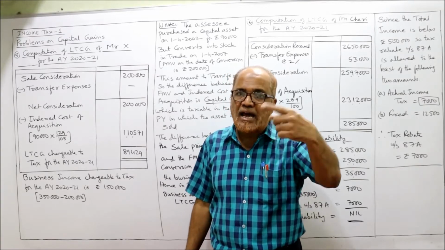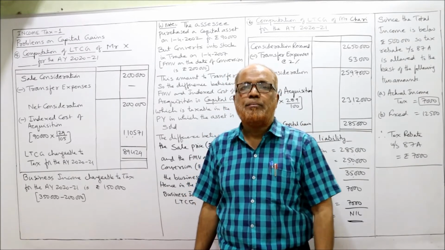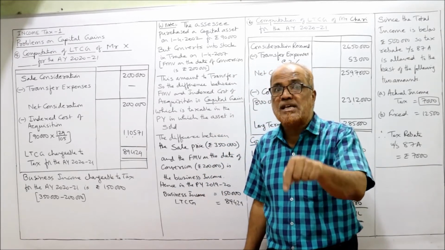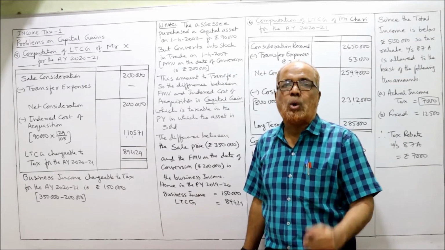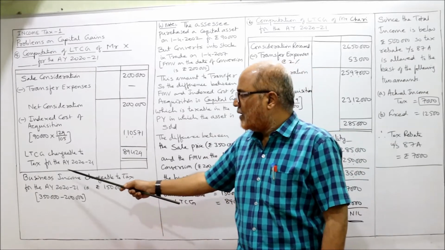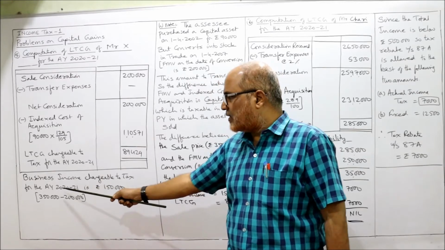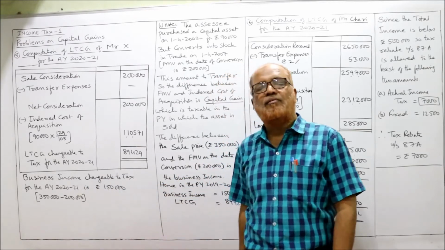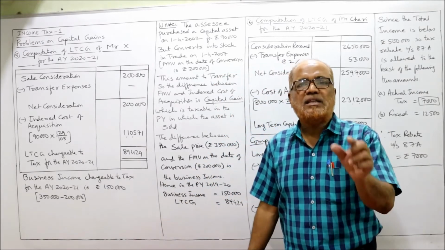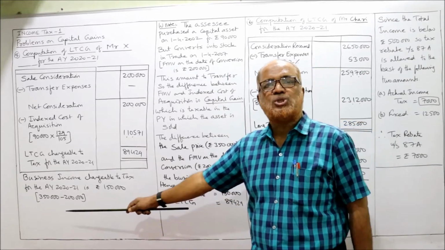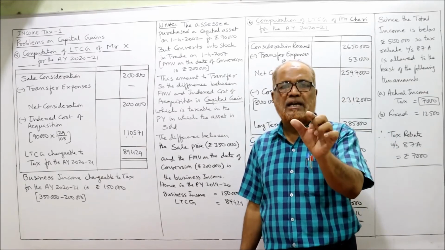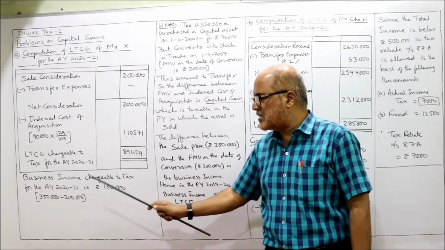Actually, this LTCG arose on the date of conversion, but it is not taxable in the year of conversion. It is taxable in the year of sale. When the asset is sold, during the current year, business income chargeable to tax for the assessment year 2021 is 1,50,000. How 1,50,000? Sale proceeds are 3,50,000 and the fair market value on the date of conversion is 2 lakh. So 1,50,000 is the business income. It is asking you to calculate how much LTCG and how much business income. This is LTCG, this is business income.